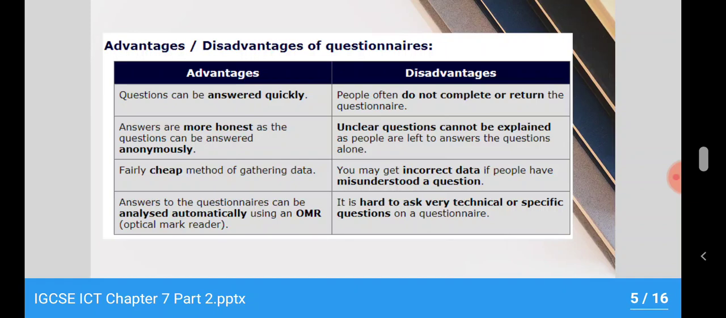It's also very hard to ask technical or specific questions, because the questionnaire you create would be common for all. You cannot give an individual questionnaire asking what teachers are feeling about the system, what the principal is feeling, and what students are feeling. All views are not the same, right? Because all are using different kinds of systems. So in that way, it's difficult to segregate the questions.